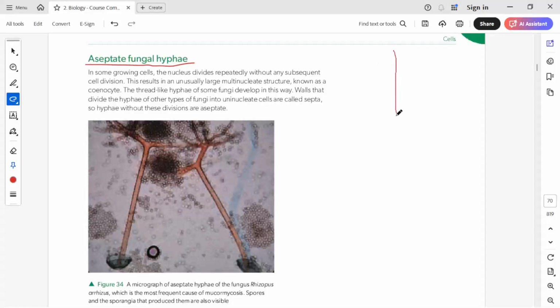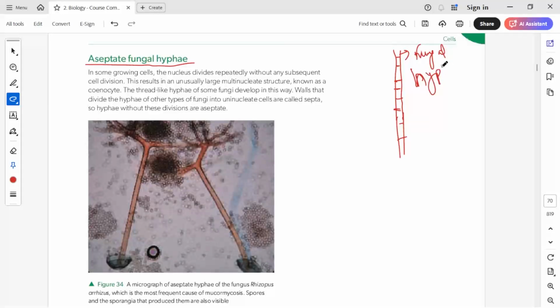So basically long strands like this. In fungus, the cell division is only in one direction. For example, if this is one long cell, the cell will divide in this direction, again it will divide in this direction. So several long strand-like structures will be formed, and these are called hyphae. These are called fungal hyphae.